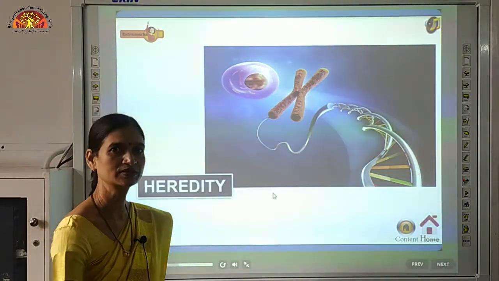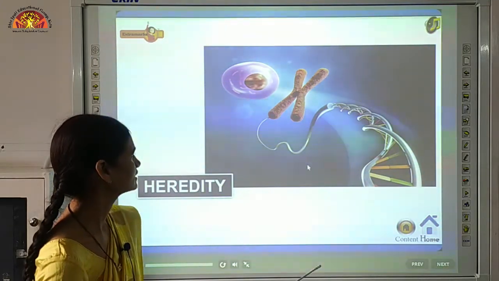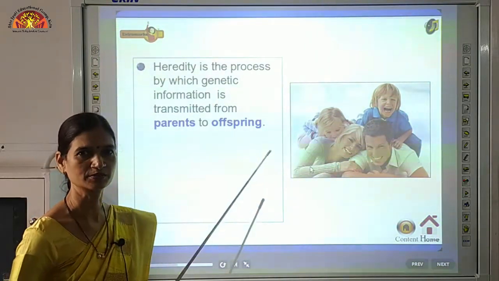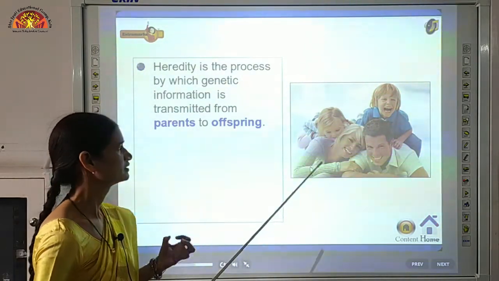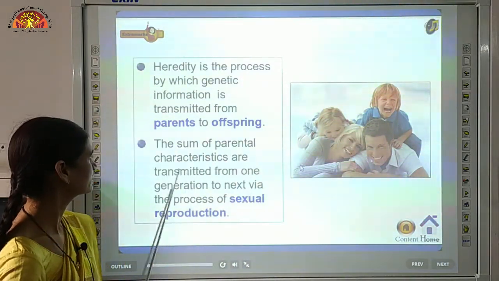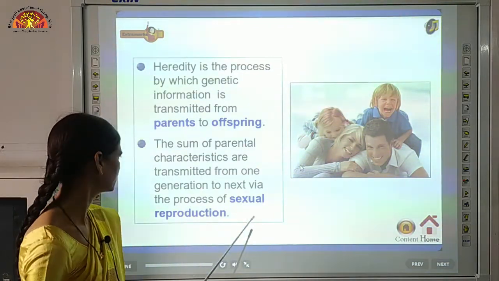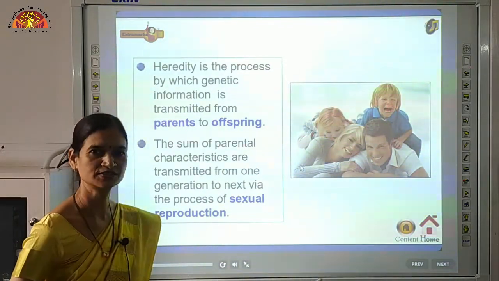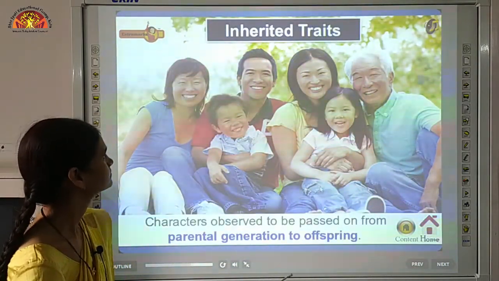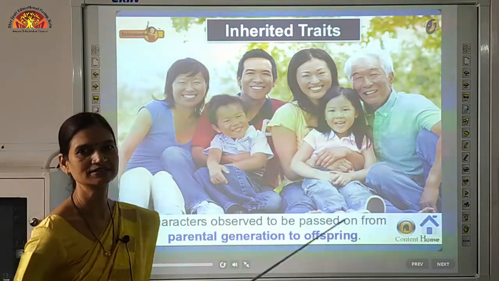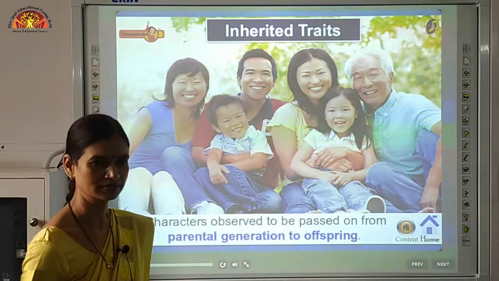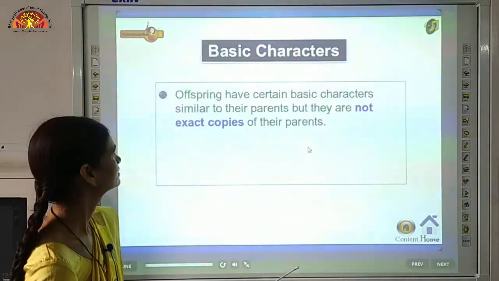Now let us understand about heredity. What is heredity? Actually heredity is the process by which genetic information is transmitted from parents to offspring. So this is a phenomena due to which the characters are being transmitted from one generation to another. The sum of parental characters are transmitted from one generation to next via the process of sexual reproduction. Now these will be called as inherited traits. The traits which are transmitted from one generation to another is called inherited traits.